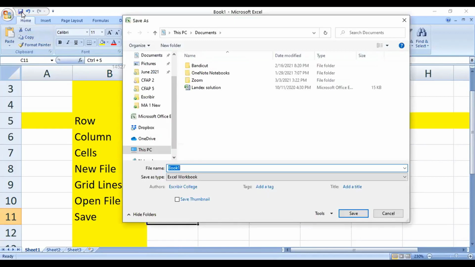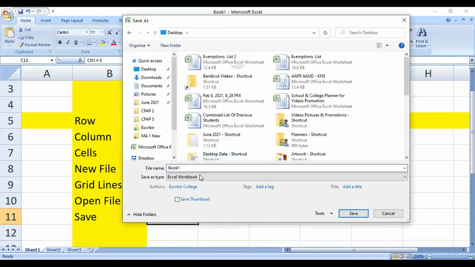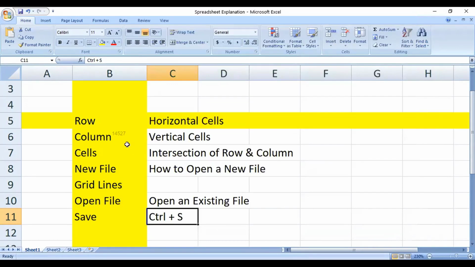So let's say I click in here. Since this file is not saved, it's going to ask me how I wish to save. So I'm giving it the file name, spreadsheet explanation. This is the name of this file. How do you want to save it? Say Excel workbook. For the time being, leave it as it is. You have saved it now. That is basically what Control S does: you save the existing file.